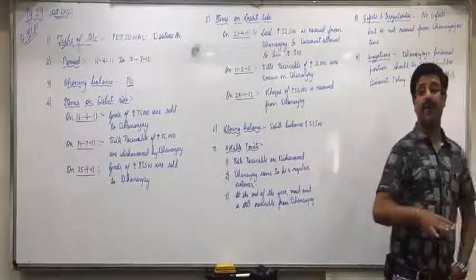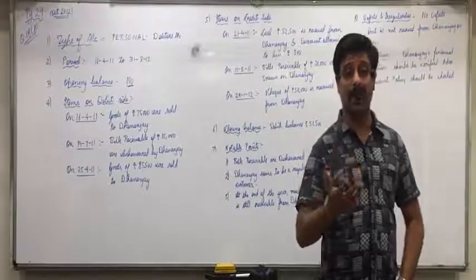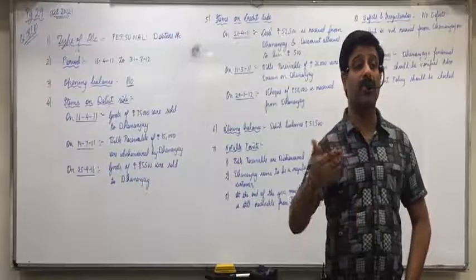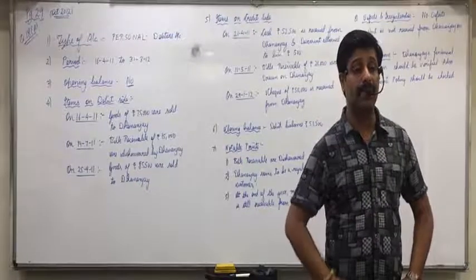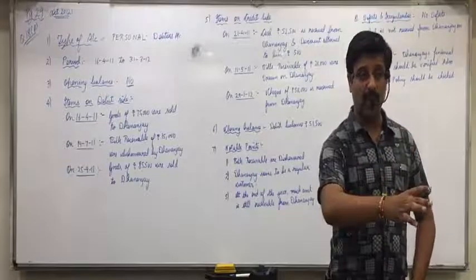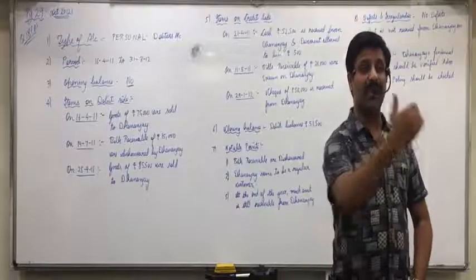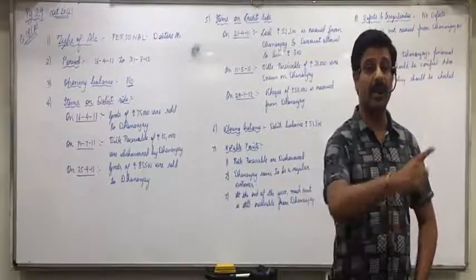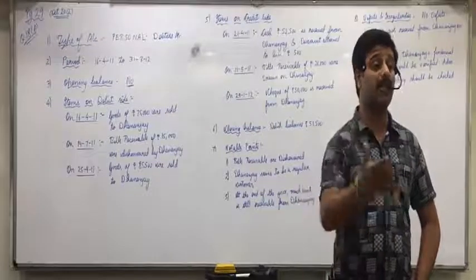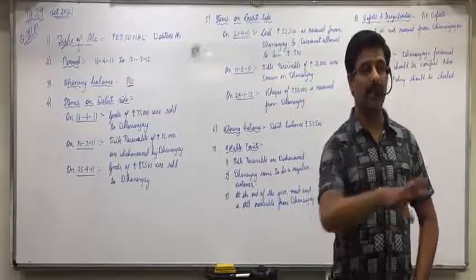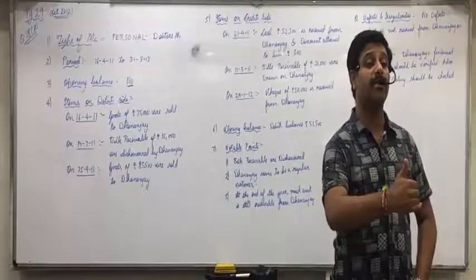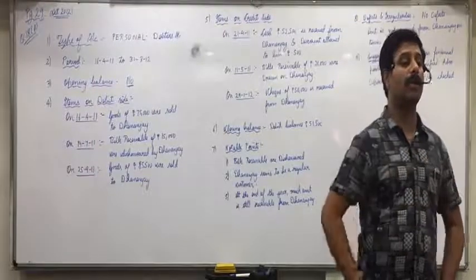But the same thing applies: suppose we have sold goods to customers and charged a higher amount. Then he raised the objection that your bill is of more amount, we negotiated at less amount, so we will reverse his account. Suppose I have sold goods to Yash for rupees 40,000, and I have given him a bill of 41,000. First I pass the entry Yash to sales 41,000. Then he rings me up and says, sir, our agreed price was 40,000, but you have given me a bill of 41,000. I said, okay, I'll reverse your account with 1,000. So what entry will I pass, if I have already passed Yash to sales 41,000? Sales to Yash 1,000, I'll reverse it.